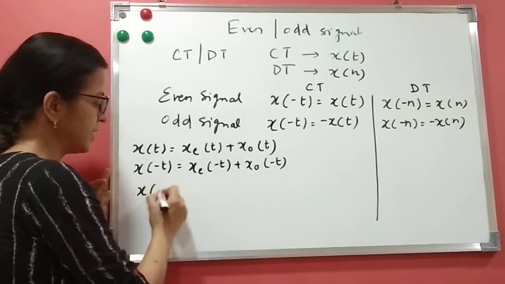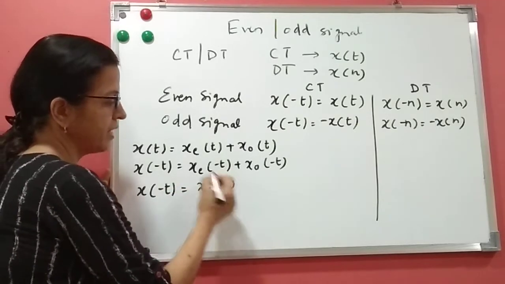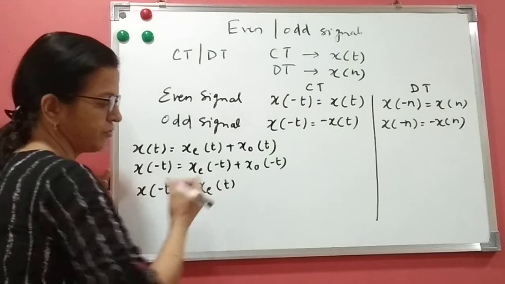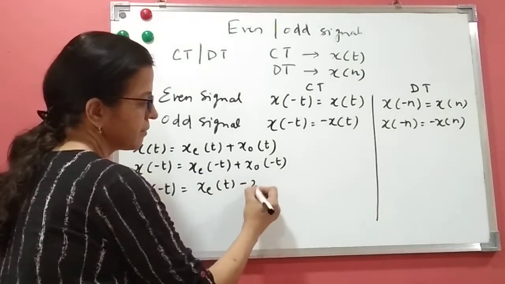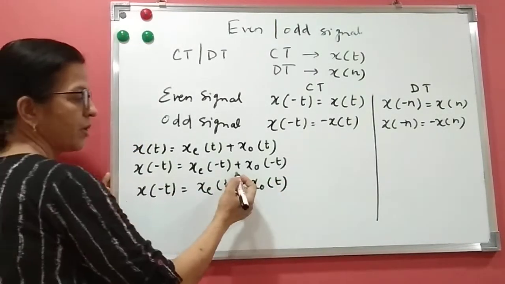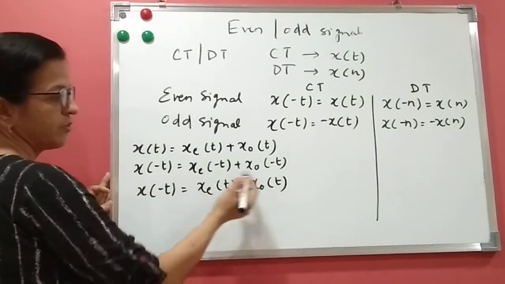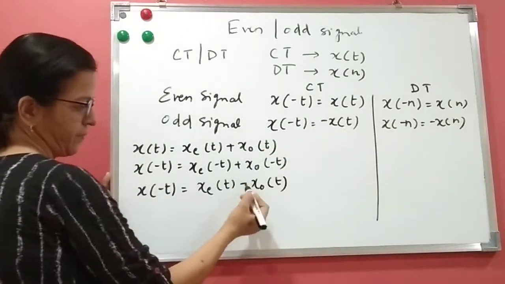We can say that the even part is symmetric, so x of e of minus t is x of e of t. This is the odd part. We can say that x of o of minus t is nothing but minus x of o of t, because we know that for an odd signal x of minus t is minus x of t.